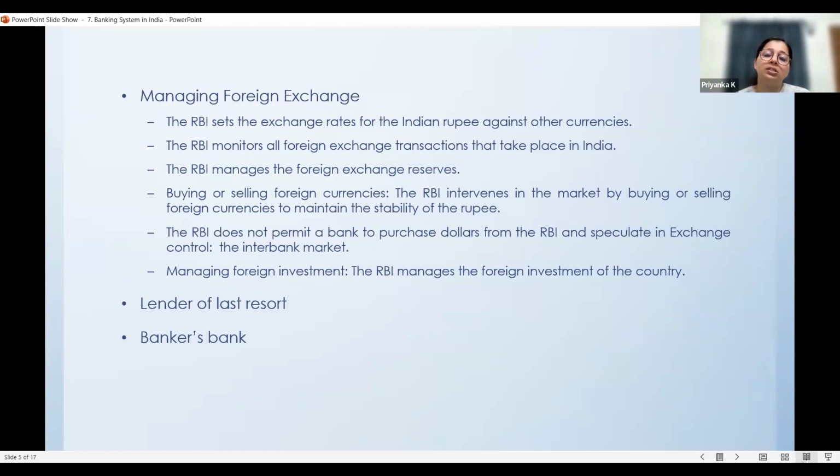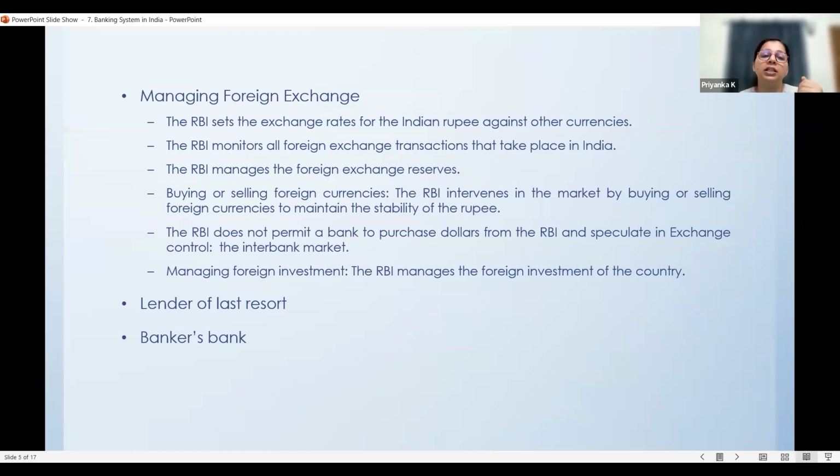It also manages the foreign exchange reserves. When we were studying the 1991 economic reforms, we mentioned that foreign exchange reserve creation was very important for India. And from 91 onwards, the creation and maintenance of foreign exchange reserves is what has taken the country forward, as one of the measures. Now, who is managing these foreign exchange reserves? It is the RBI. It is based on many things like exports and other transactions that are happening. Based on that, the foreign exchange reserve is also maintained by the RBI.